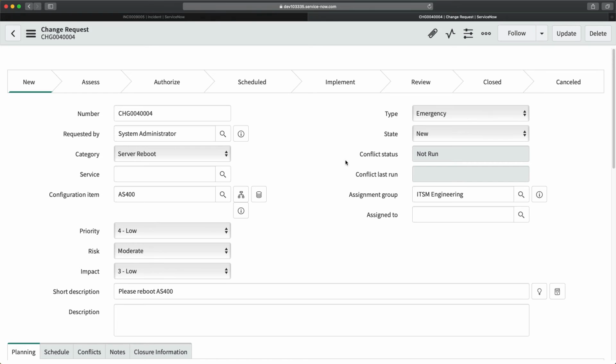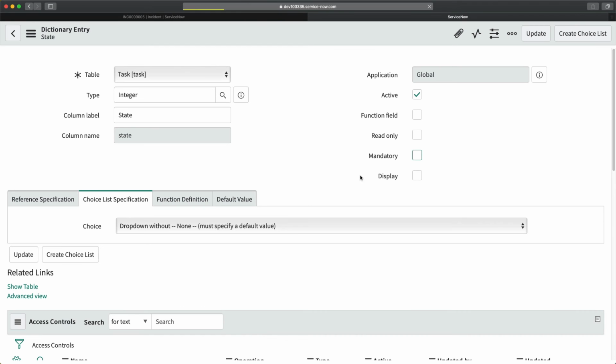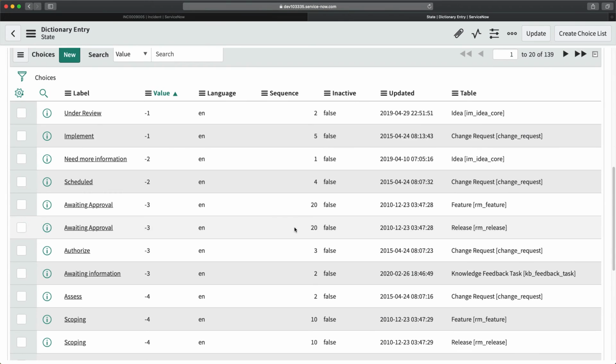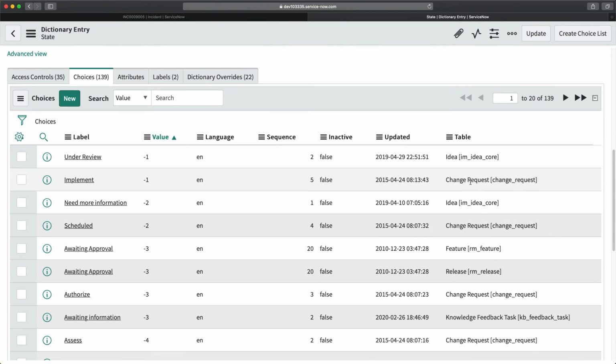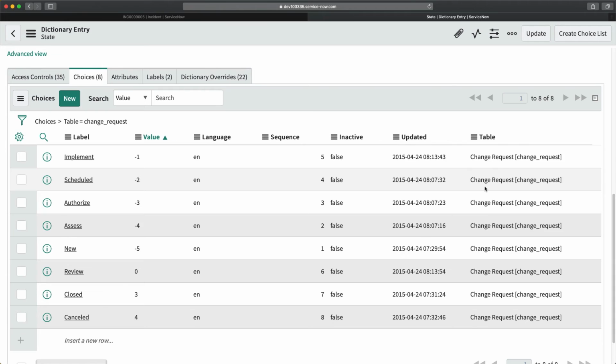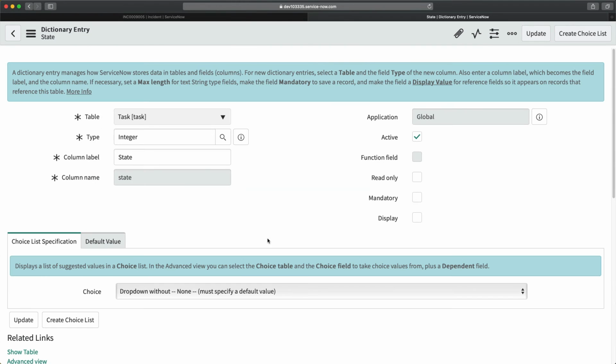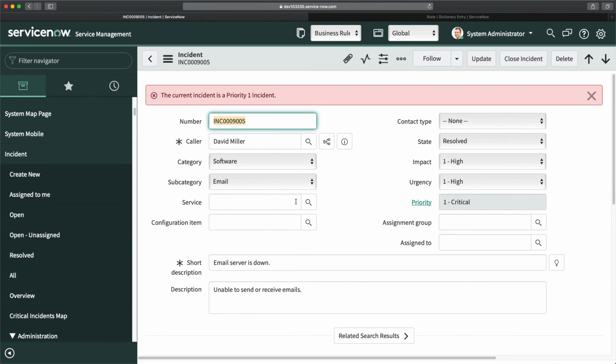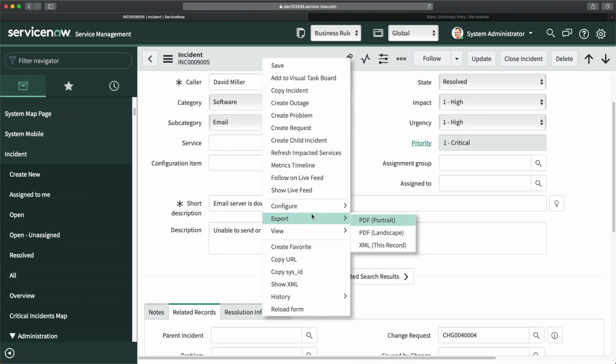For that, we have to make sure the state is updated properly. If I go to the choices of the state field of the change request table and show matching, I have closed here, you can see. The value is 3. So only if the state value is 3 should you be able to resolve that incident. So I will go to my incident, and here we will create a business rule.